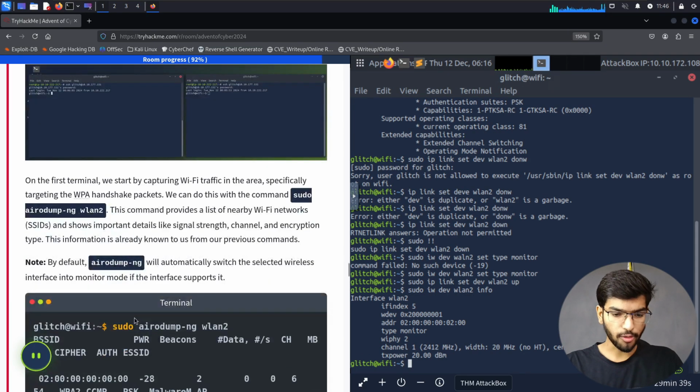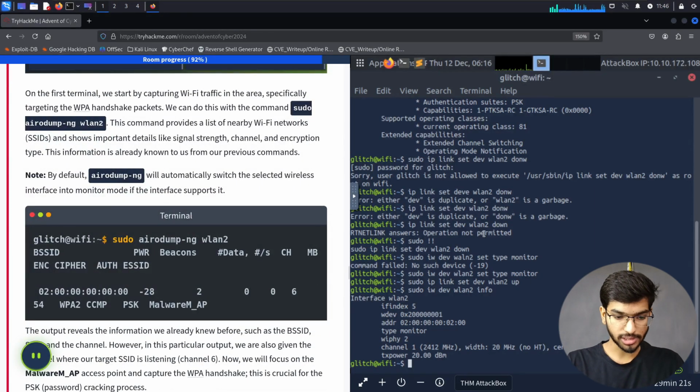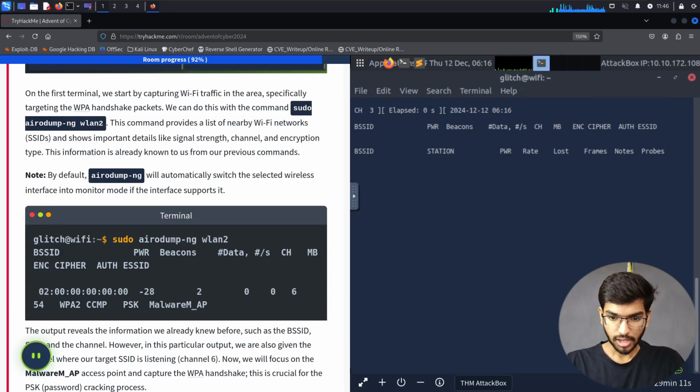So now let's perform an airodump attack, which is going to look at the possible Wi-Fi access points which are present, and using their BSSID and SSID, we're going to be monitoring all the activities happening in that network. For that, let's run this command, which says sudo airodump-ng wlan2.